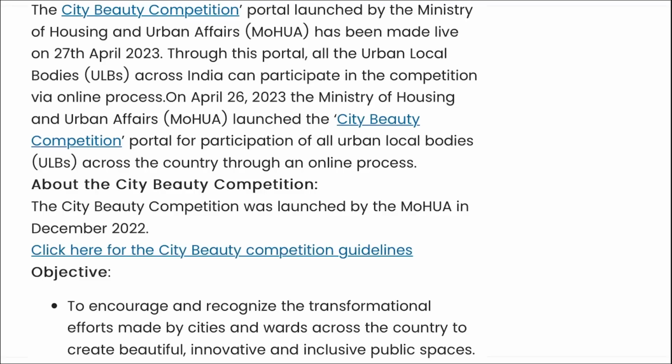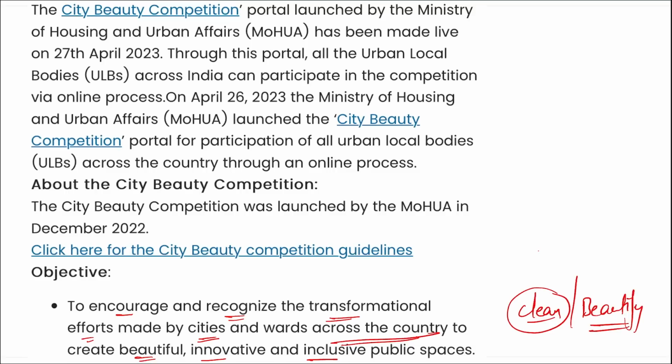And as the name suggests, the main objective of this particular competition is to encourage and recognize the transformational efforts made by the cities and wards across the country to create beautiful, innovative and inclusive public spaces. That is basically to clean those areas and to beautify those particular areas. Which is the cleanest city in India? It is your Indore, right?